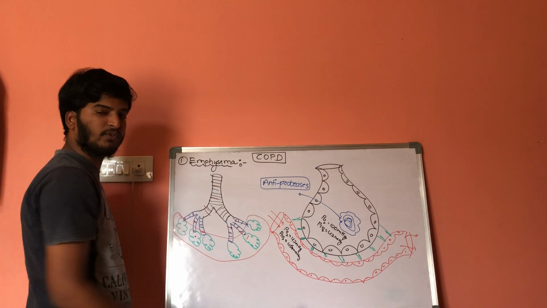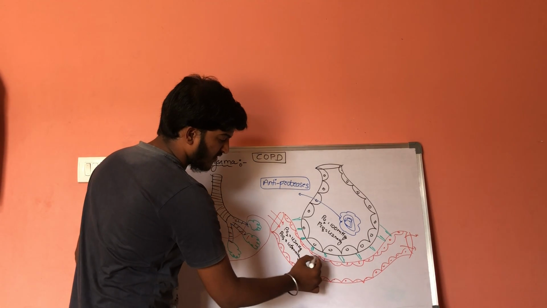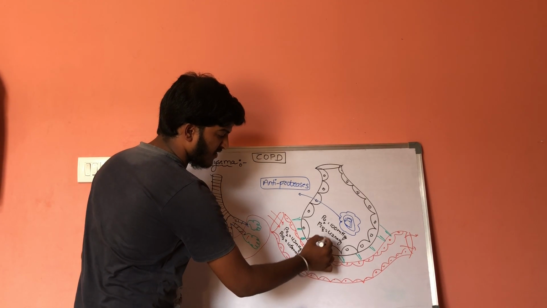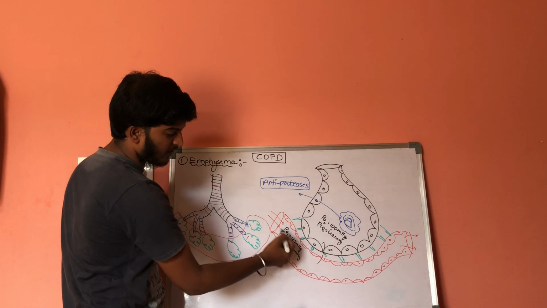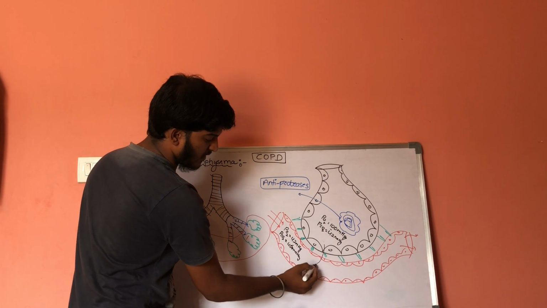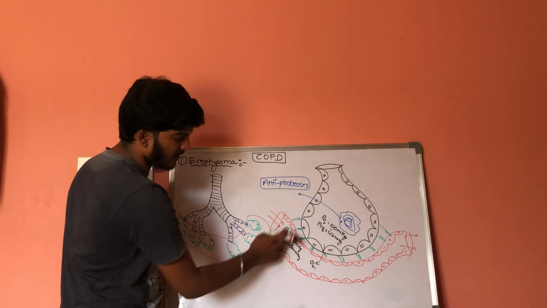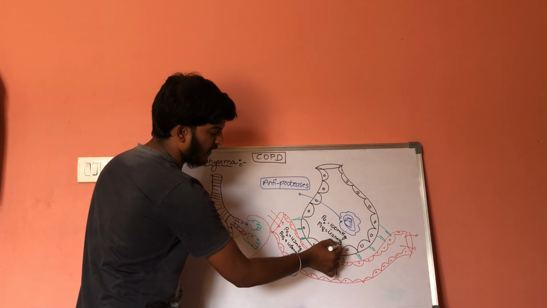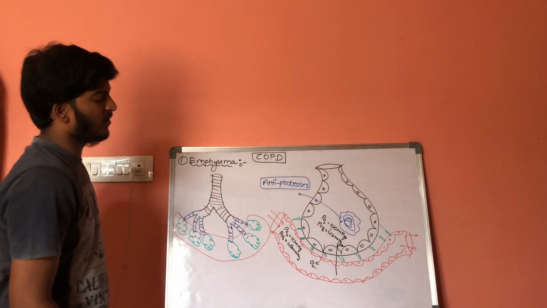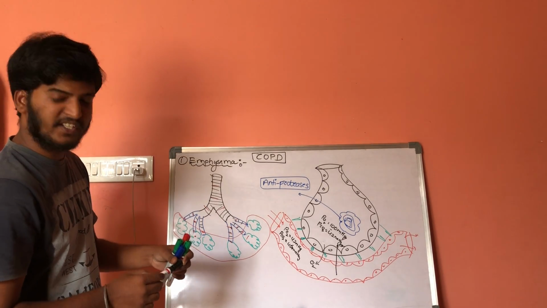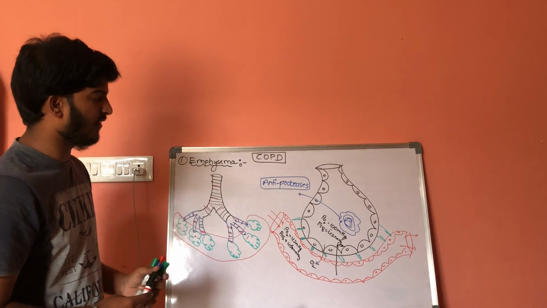So as the blood is moving inside, oxygen will get entered. Oxygen moves from high concentration to low concentration, towards outside, whereas carbon dioxide moves from high concentration to low concentration, towards inside. So this is the normal process taking place in the alveoli.